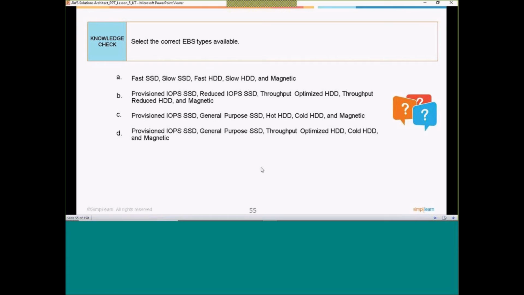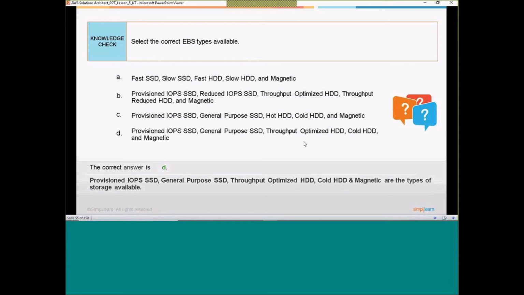Provisioned IOPS, general purpose, cold HDD, magnetic, and SSD and HDD. These two categories are there, and under that we have throughput also, right? How come B? There is no name by the word reduced, right? If you read the names carefully, have you come across the word reduced? It's not correct. Many of you have answered this one.